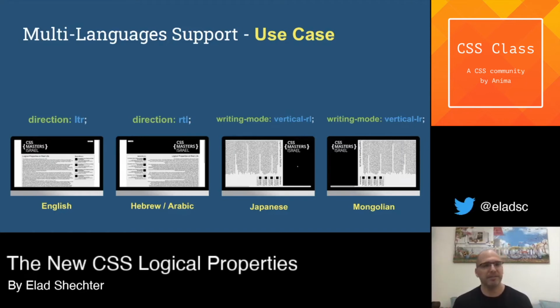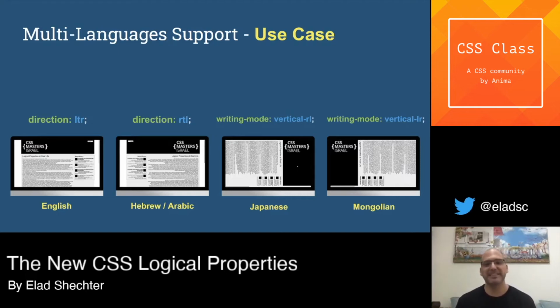But now, the same CSS can support all types of languages, and the only difference that we need to make is to add one property to the HTML element, and that's it. You have one CSS that supports all types of languages. You don't need to be smart with Sass and Sass variables so that the same Sass will produce two different style sheets. The same CSS works for all the different types of languages in the world. And this is really, really amazing.